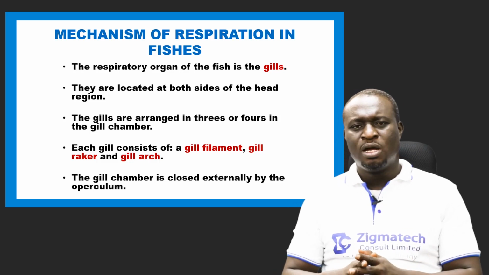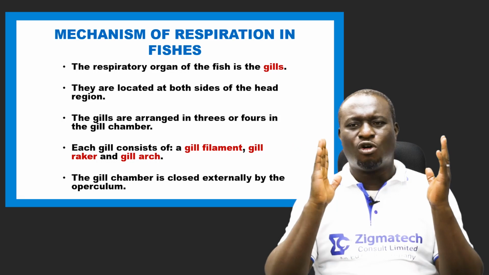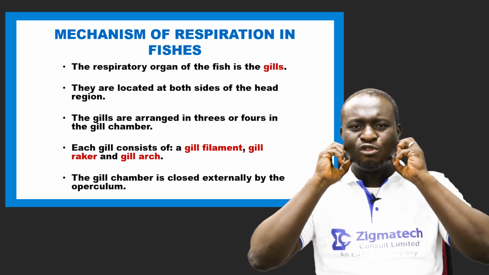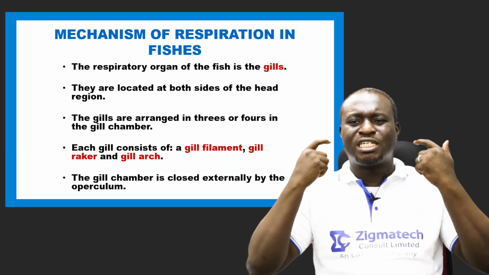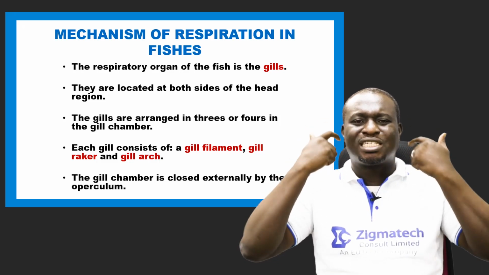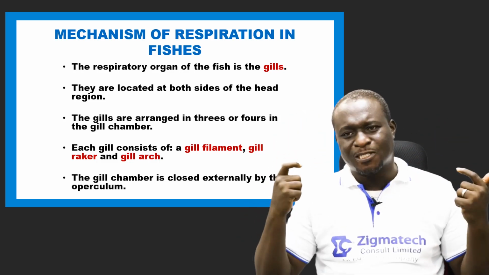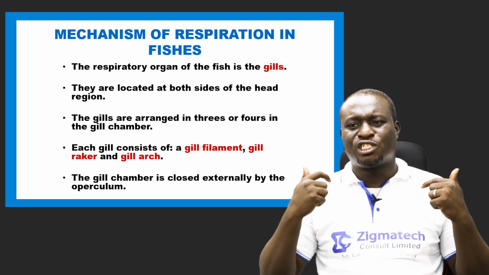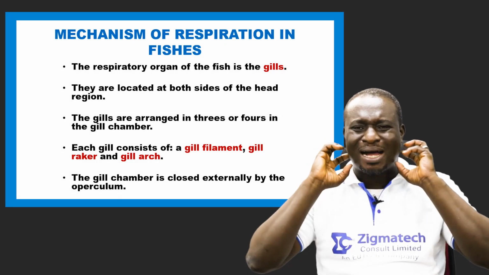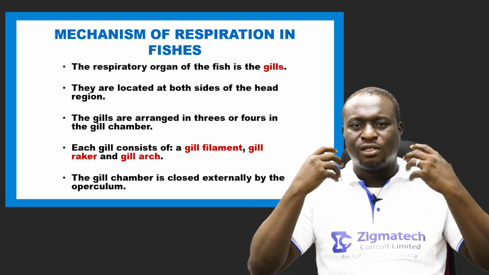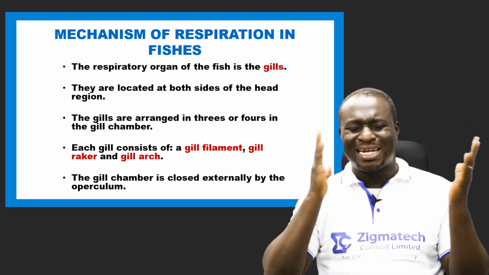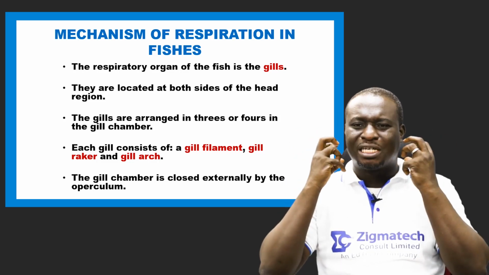You've seen a fish before. Get a fish, look at both sides of the head of a fish. You'll find something covering the side of the fish. If you lift it up a bit, you are going to see what we call the gill chambers. The gill chambers consist of gills. In some fishes, you'll see 3 gills. In some fishes, you'll see 4 gills. The part that you lift open to see the gills is called the upper column. It is found at both external sides of the fish. So we have the gill chamber.